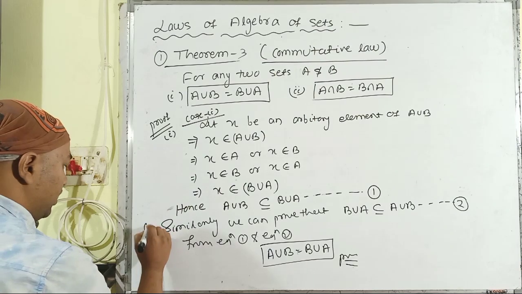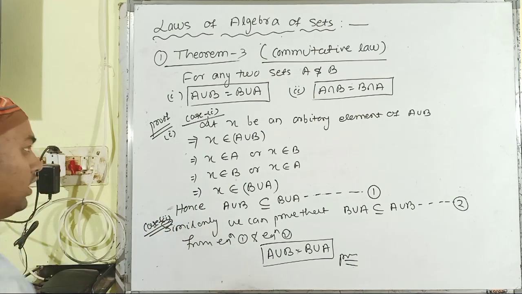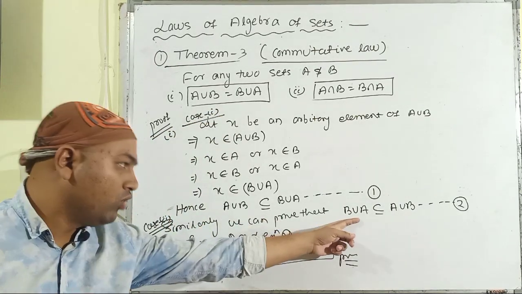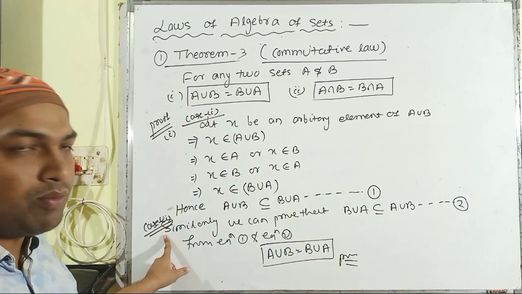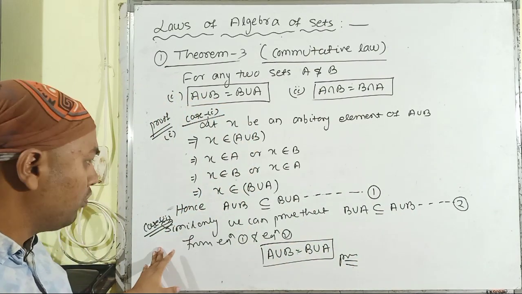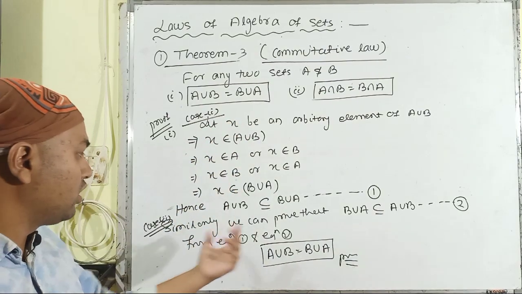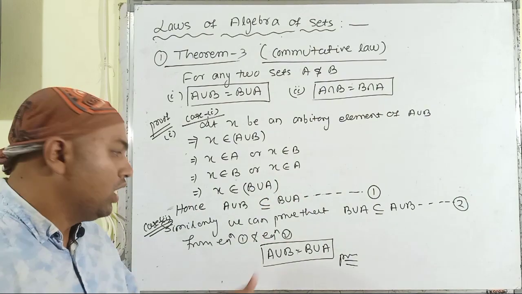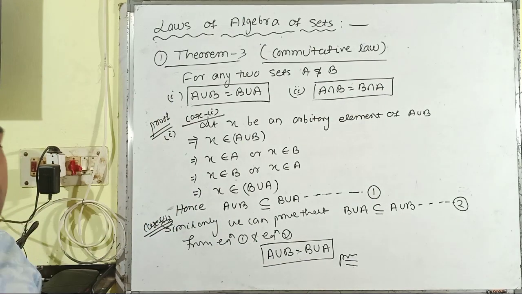It is case 2. Like case 1, you can also consider another element from B union A and reach the point A union B. This is case number 2. You can write it down in your notebook, but it is not necessary. Just proving the first part, you can write, similarly we can prove that. Then combining both equations, you can write down your answer. So this is the proof of the first part of theorem number 3.